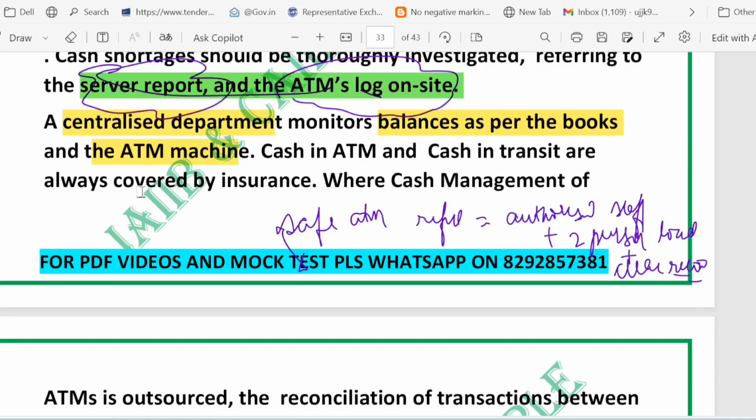Now always ensure it is covered by insurance, which means ATM cash and cash in transit. That means cash inside the ATM and cash on the way are covered by the insurance.